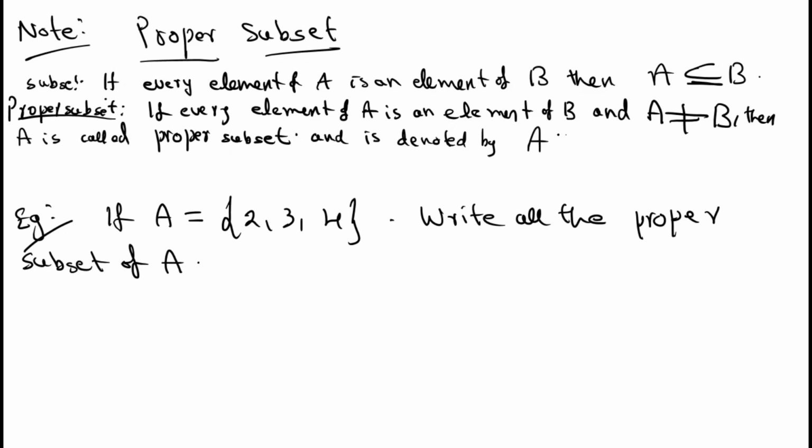A is the proper subset of B. There is a difference between subset and proper subset. See, the subset symbol has an equal sign, right? But here there is no equal sign. That time we call it a proper subset.